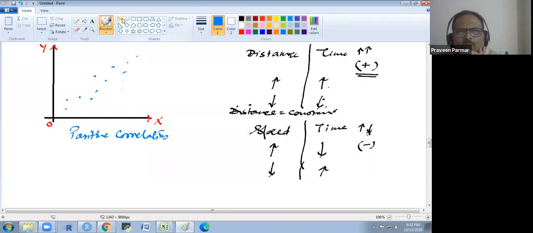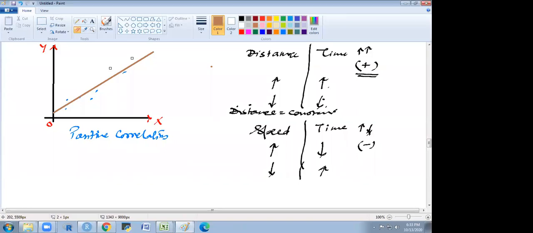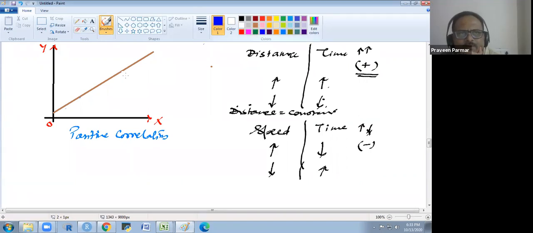And if all these points lie on this line, they are not scattered. Now they are scattered here, so there is a difference. But suppose I remove these points and place them on this line.